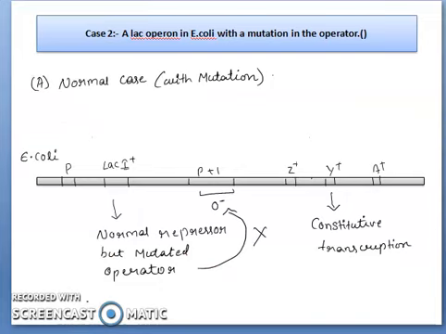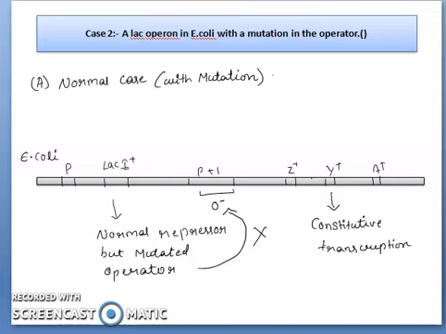Now we will be dealing with the second case, a lac operon in E. coli with a mutation in the operator. What happens in this case is there is a mutation in the operator region. Here the lac-I is not mutated, so the formation of repressor will take place. Even if it is binding to the operator region, it will not work in a proper way. That is the reason it is forming a constitutive transcription.